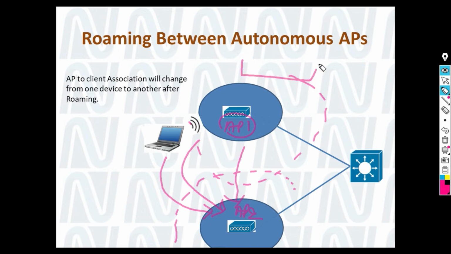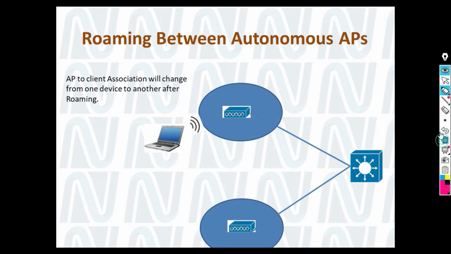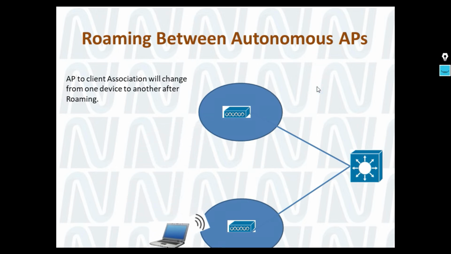So whatever association was earlier, AP1 with client 1, that will be moved to AP2. Okay, AP2 and client 1 will be associated here. So this is the whole concept of roaming. Similarly, when my client is moving from here to there, it will associate with AP2 instead of AP1.